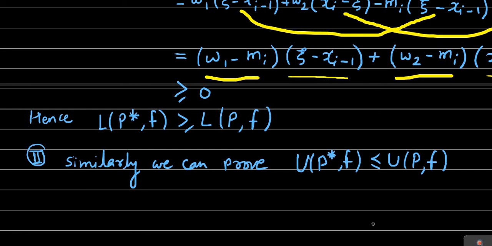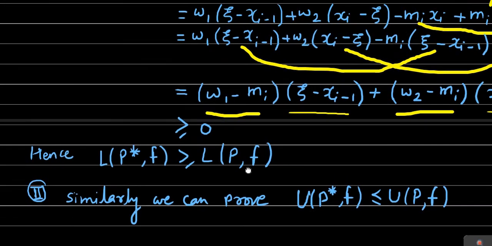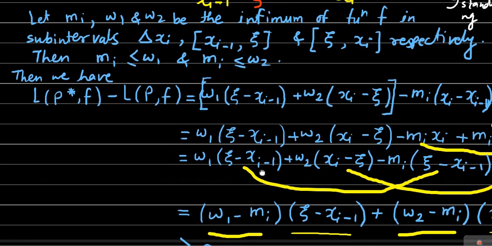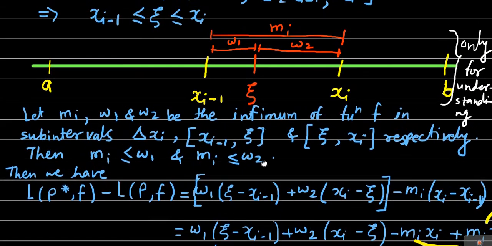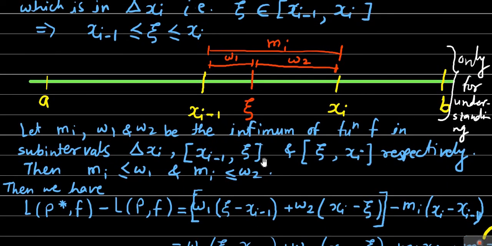One hint for proving this second part: we have to consider the upper sums, and therefore in place of the small mi we have to consider the capital Mi, and omega 1, omega 2 can be considered in capitals or in smalls also.